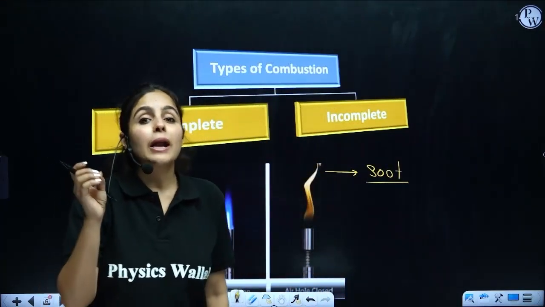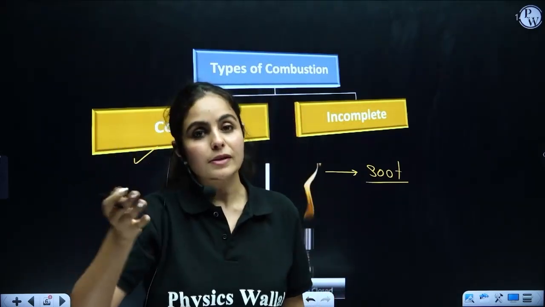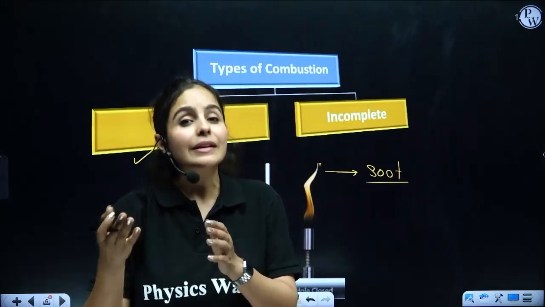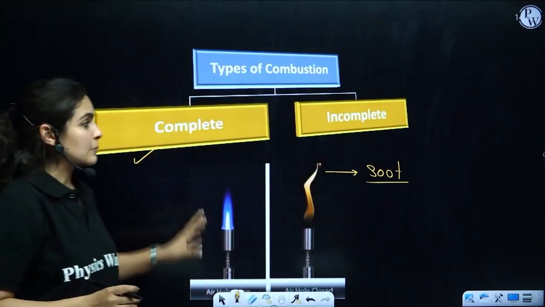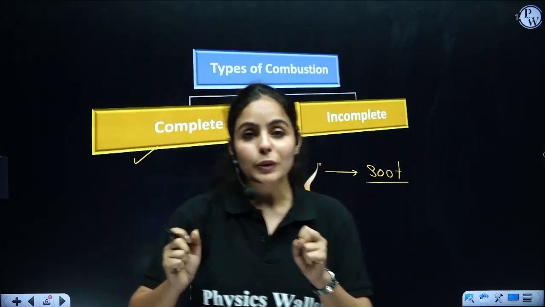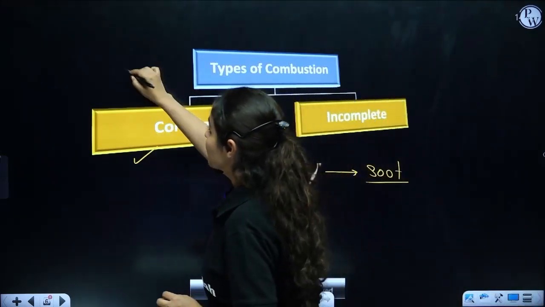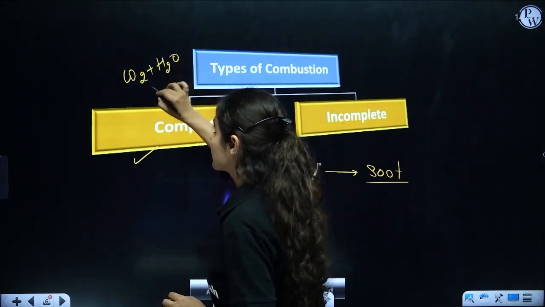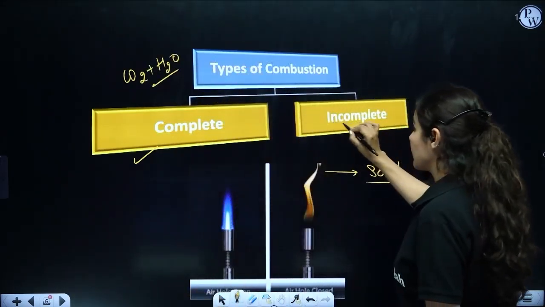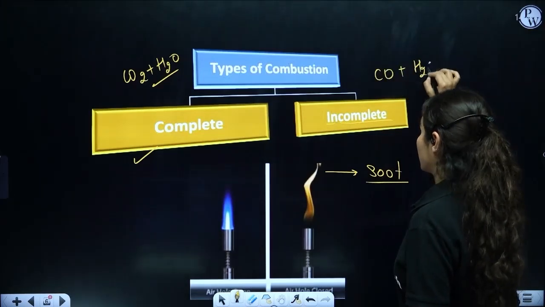Soot is black in color and settles onto the bottom of the utensils, but you can easily wash and clean them. So, incomplete combustion, complete combustion. Now what's the major difference between these two? Other than the color of the flame, in complete combustion, you will get carbon dioxide and water as the product, whereas in incomplete combustion, you will get carbon monoxide and water as the product.